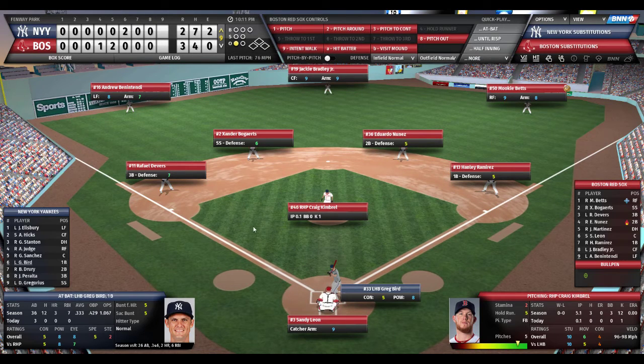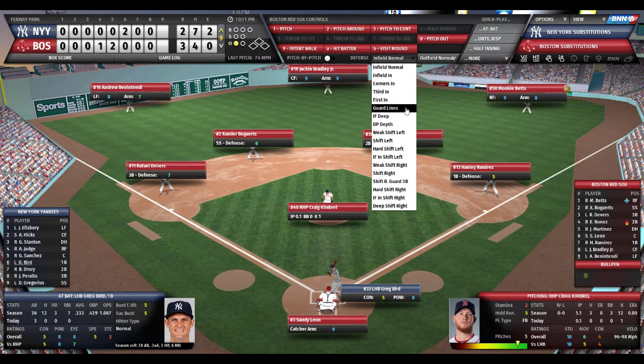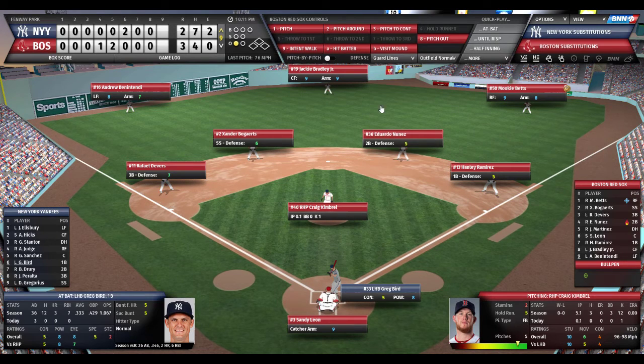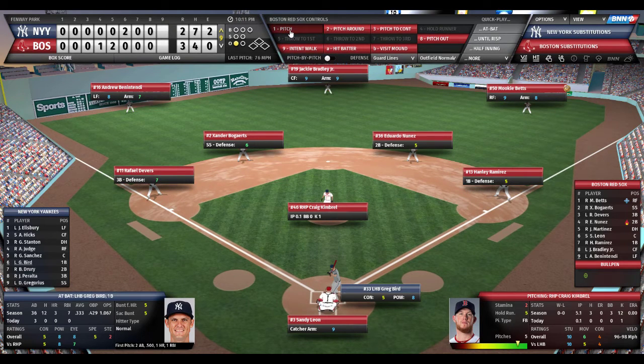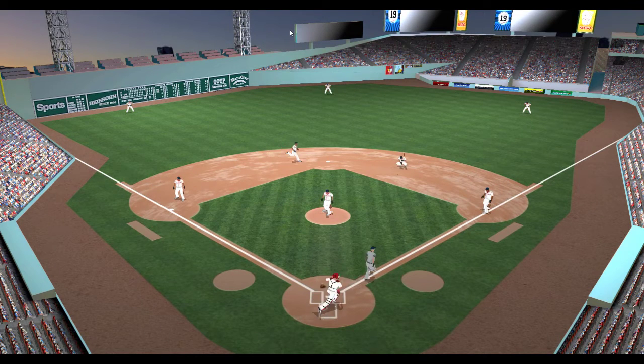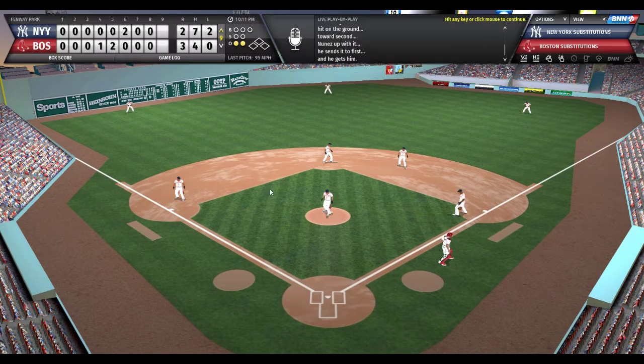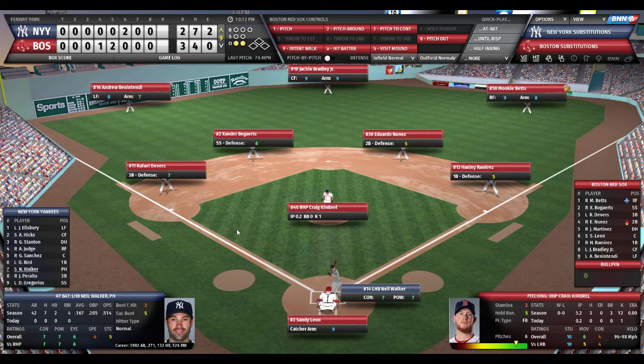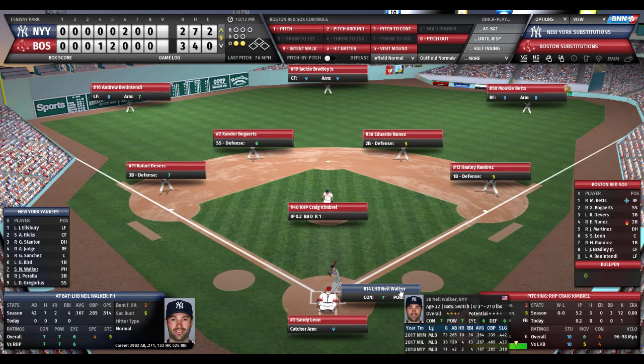All right, 1 out. Red Sox 2 outs away from victory here. And here comes Greg Bird, left-handed batting first baseman, 0 for 3. He's a normal hitter. And I think we're going to guard the lines here in the infield. Guard lines. Kimbrel gets a sign from his new battery mate, Sandy Leon. He deals to Bird. Ground ball to Nunez. Nunez throws to Hanley Ramirez. 2 down. Red Sox fans on their feet now, looking for that final out.